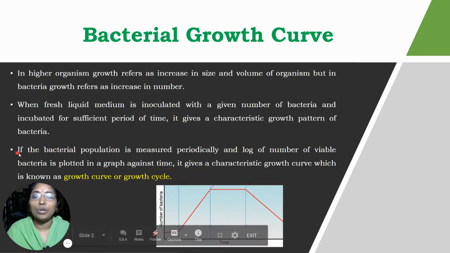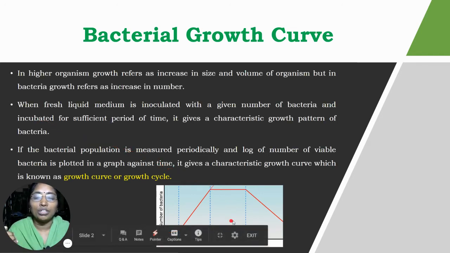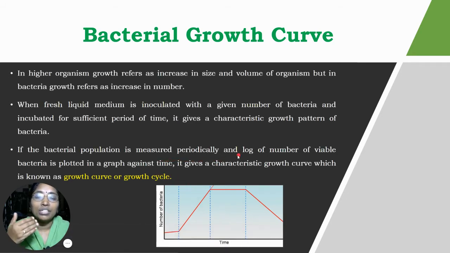Again, we will see this point. If the bacterial population is measured periodically and the log of the number of viable bacteria is plotted against time, what time are we taking? Incubation time. Suppose the bacteria were incubated for 24 hours, then we take the 24 hours on the x-axis. And how many bacteria were produced after division, we take the log value.